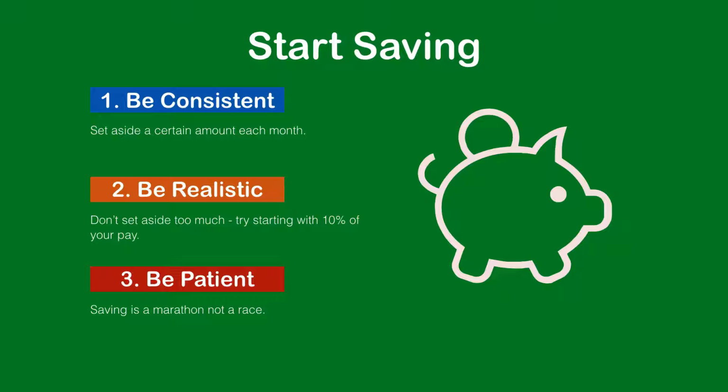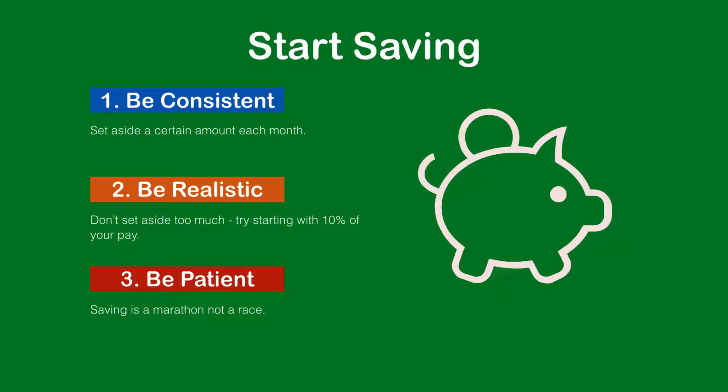If you want an easy way to save, try setting up an automatic debit to your bank account. You don't need to be rich or make a lot of money to save. Here are 3 steps to get you started with saving. 1. Be consistent. Set an amount aside at least once a month. 10% of your pay is a good place to start.